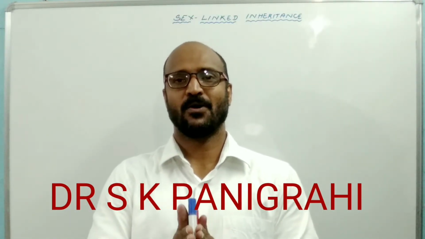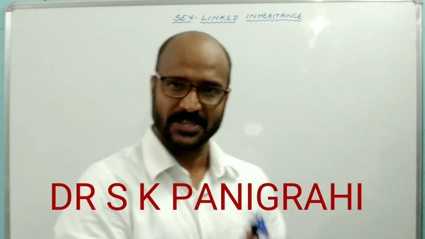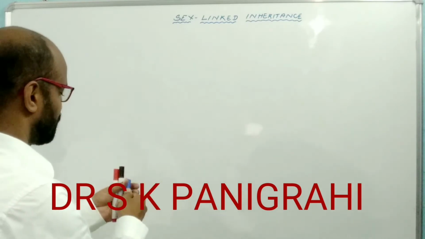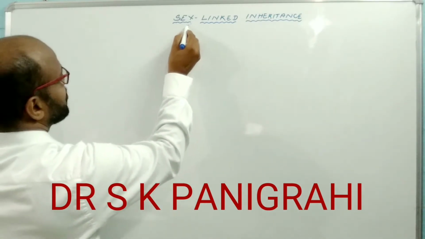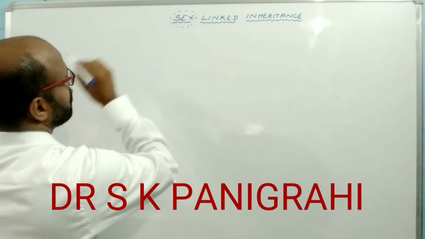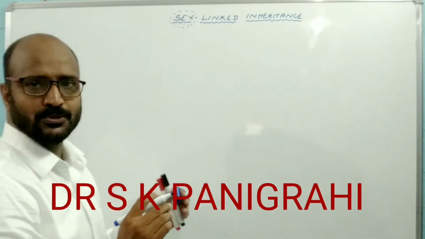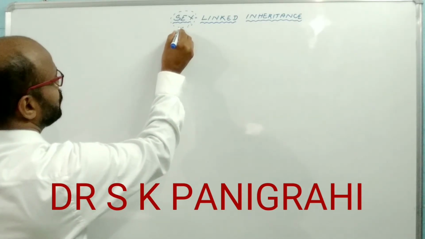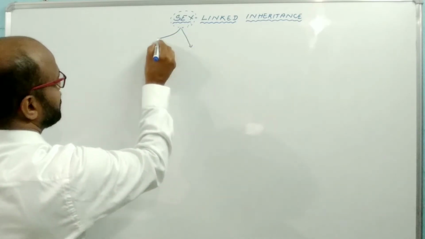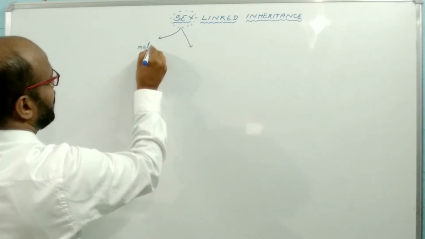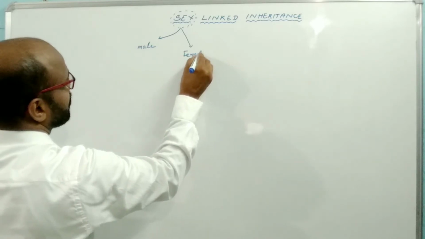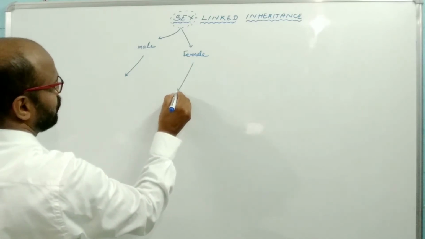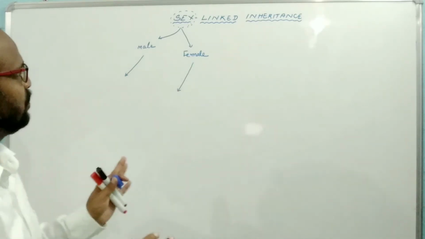In this session, I will talk about sex-linked inheritance. So let's start. What is the meaning of sex-linked inheritance? In case of genetics, we are now discussing, on the basis of chromosomes, how males and females differ from each other. Sex means there are two sexes, one is male, another is female. In the view of chromosomes, how do males and females differ from each other?